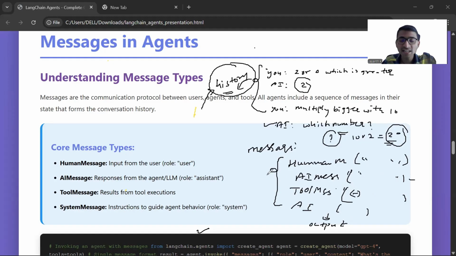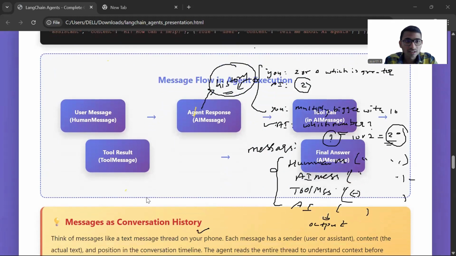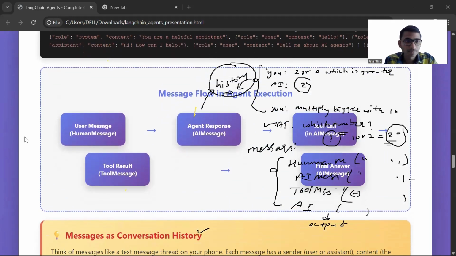Everything will be tracked by LangChain, so that the agent will have the complete context of what you are interacting with. Now let's move forward. See, user message, agent message, and tool message.